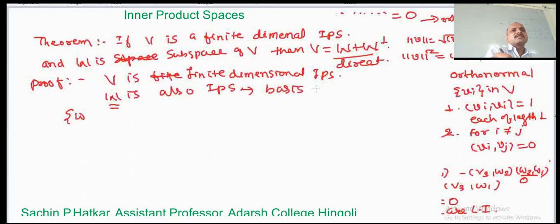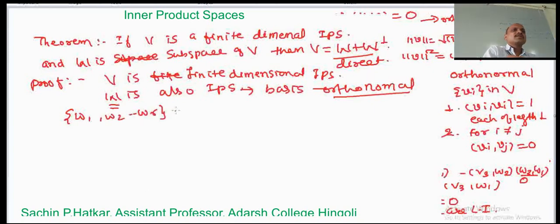We have just proved that an inner product space has an orthonormal set as a basis. So let us take that basis as w1, w2, ..., wr. This is an orthonormal set, and it is a basis of W.